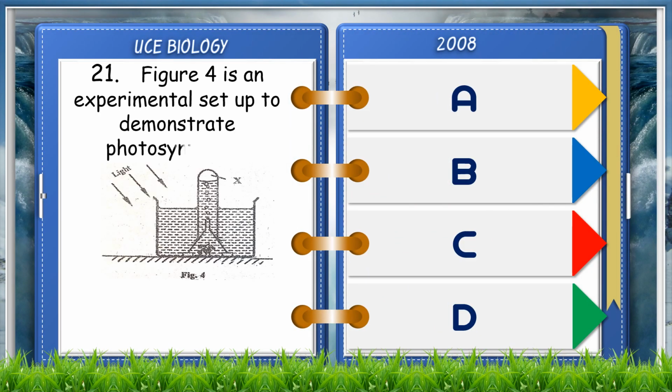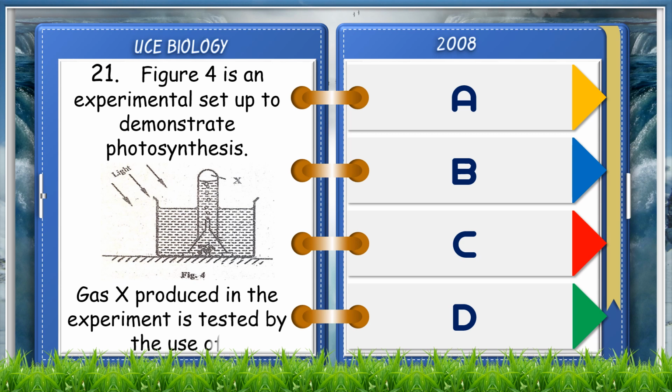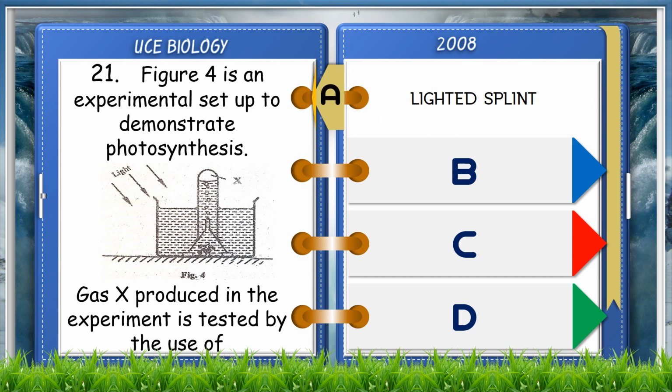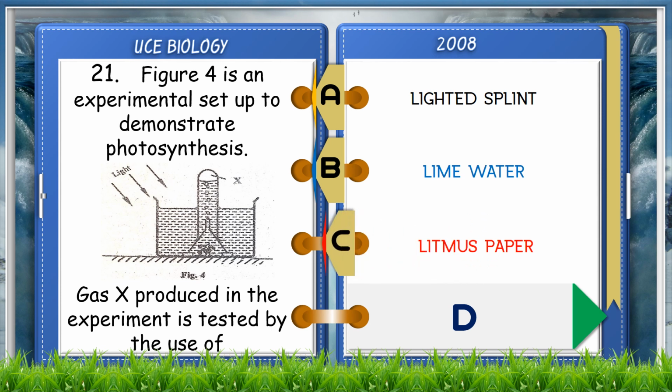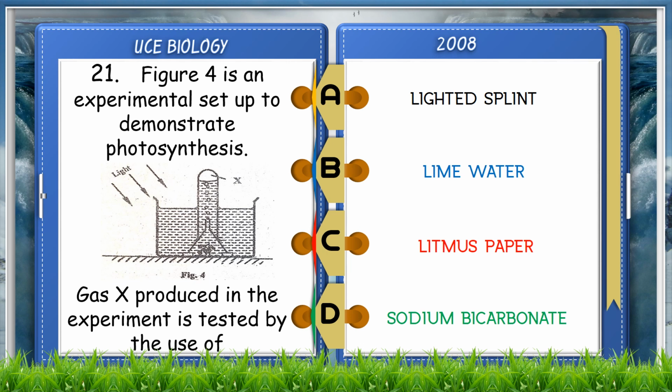Figure 4 is an experimental setup to demonstrate photosynthesis. Gas X produced in the experiment is tested by the use of A. Glowing splint, B. Lime water, C. Litmus paper, D. Sodium bicarbonate. The answer is A. Glowing splint.